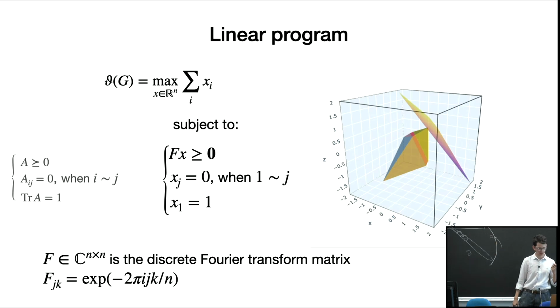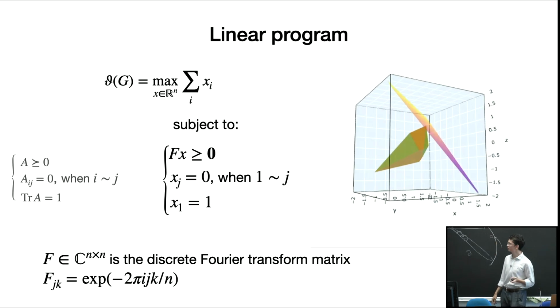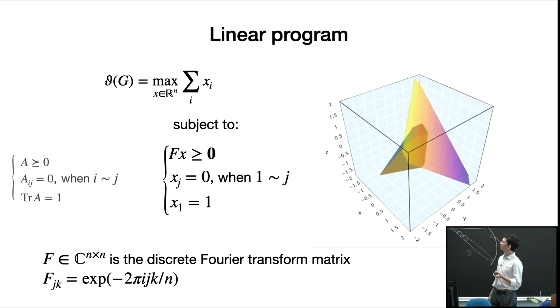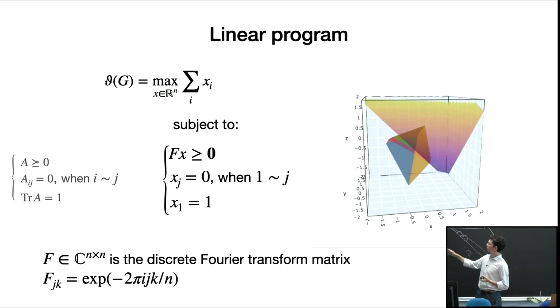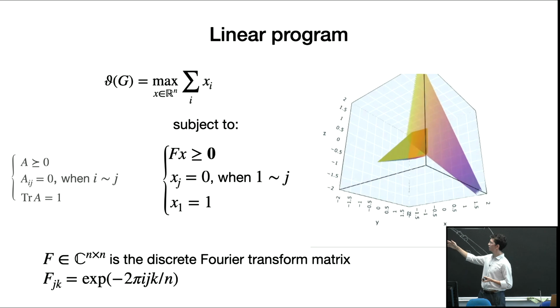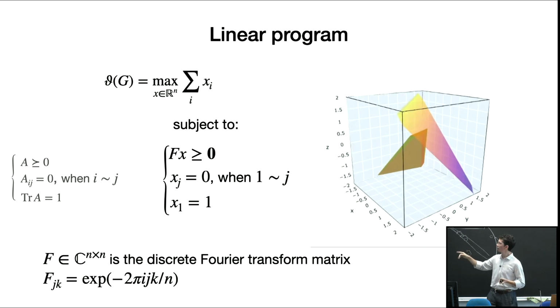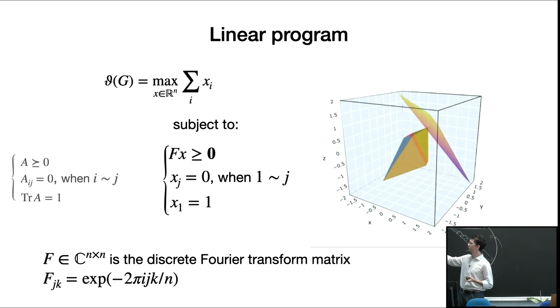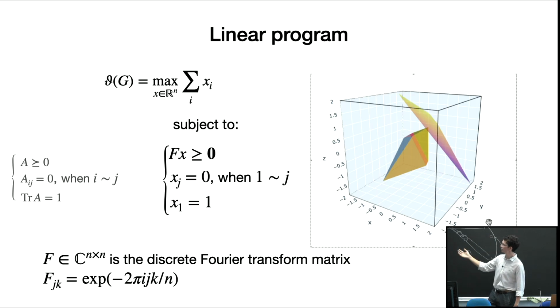All right, so what I can do, I can visualize it. For example, this is a visualization in 3 dimensions. Here what I'm looking at is the hyperplane, which is the objective, the sum over all the entries. And this polyhedron is the feasible set of solutions. It's a funky looking set, because the second constraint, that xj is 0 whenever i is adjacent to j, is a random constraint. So I have some certain structure like this. From now on, I can just think of this linear program and deal with it.